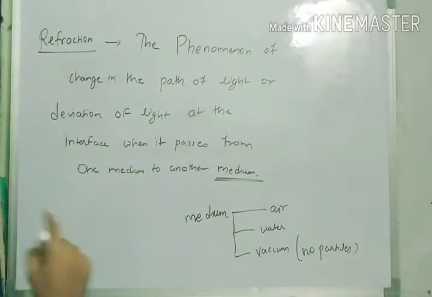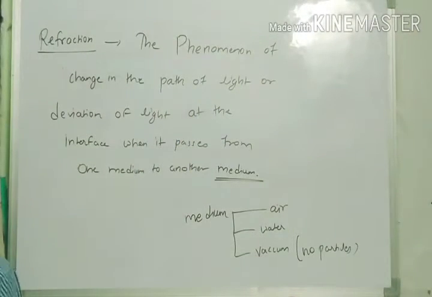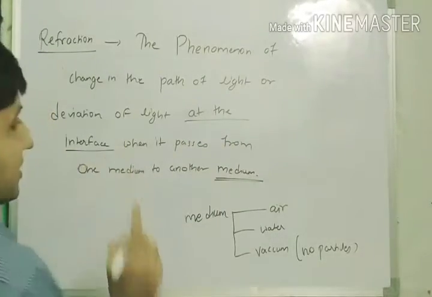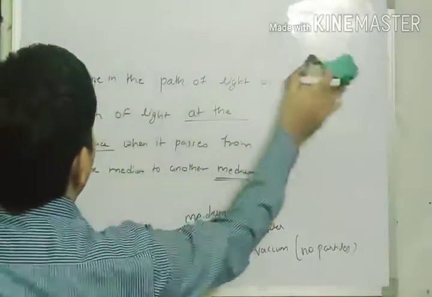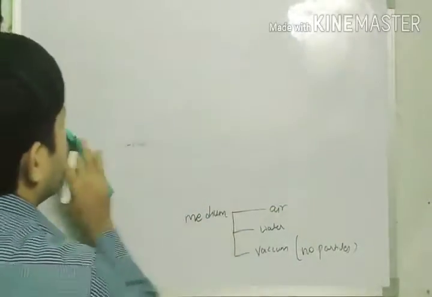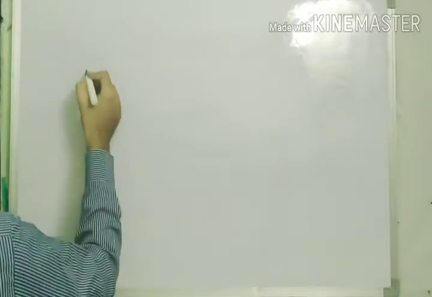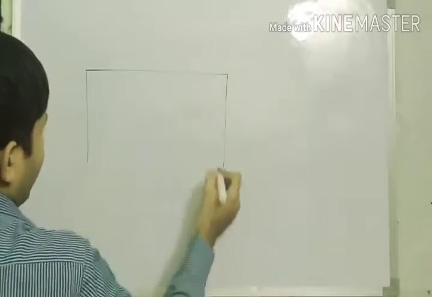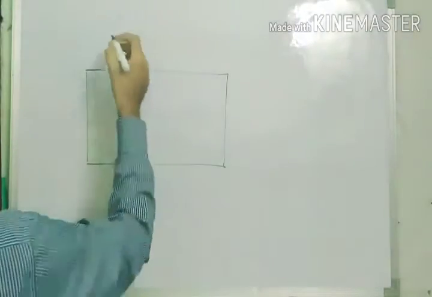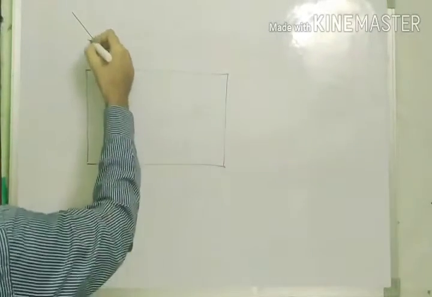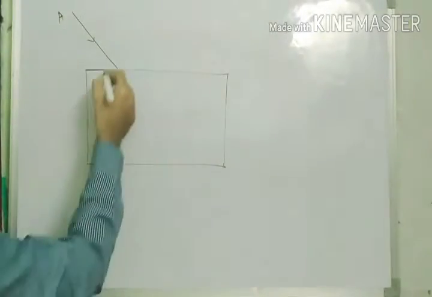So what is happening? The phenomenon of change in the path of light or deviation of light at the interface. The interface means the separation between the two mediums. Let me draw the diagram, and then we will try to understand what refraction is. I am taking a glass slab, and suppose this is the incident ray which is coming from somewhere. Let it be A, B.